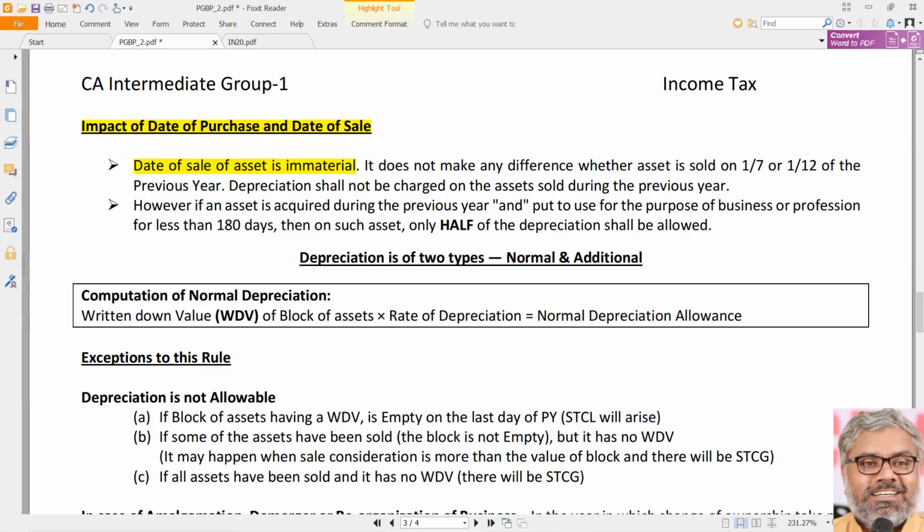That doesn't make any difference if the asset is sold on the 1st of July or 1st of December or 1st of April or 1st of any date during the previous year the date of sale happened. That is absolutely immaterial. That is a point to be noted.